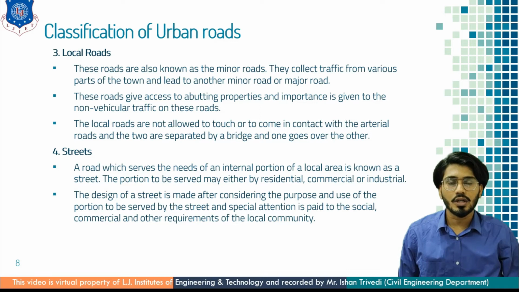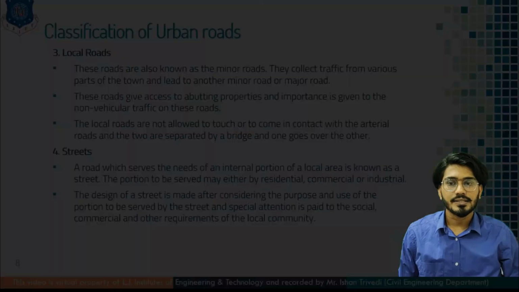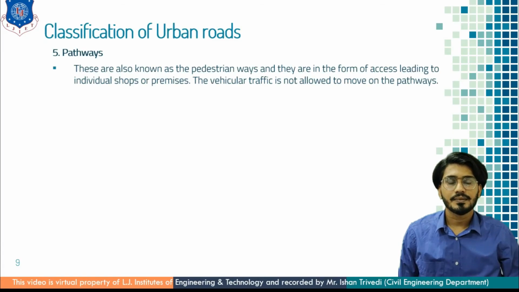After reaching that local road, you will approach the sub-arterial road, which connects two important points of a town. So from street to local roads, from local roads you go to the sub-arterial road. After that, you will reach the major road, or you can say the national highway or the state highway. Next is the pathways.